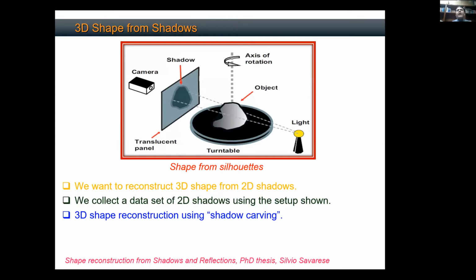And once I have this multi-view projection data, or multi-view shadows, I can reconstruct the 3D shape of the object using a technique which we call shadow carving in computer vision. We're not going to talk about this, but this is a setup where I'm showing you how we can collect multi-view data. Just believe me that there is a technique out there which helps stitch these shadows into this 3-dimensional object. But now we want to push our imagination forward.